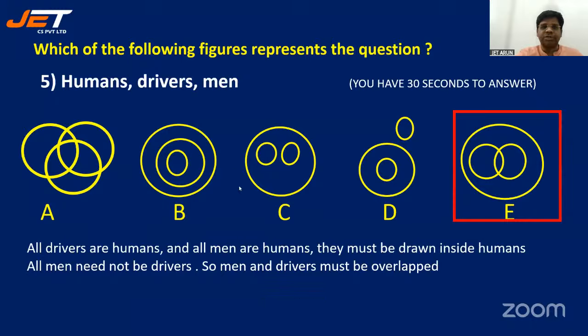Some of you said B. B is not possible. B is wrong. B would be correct if all men were drivers. But here he said men. So all men need not be drivers.